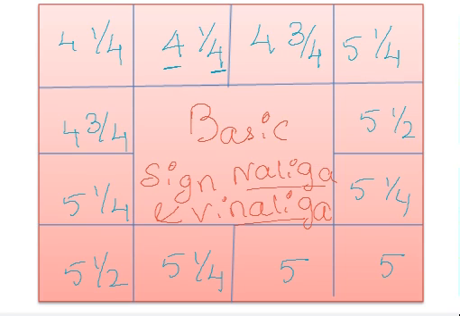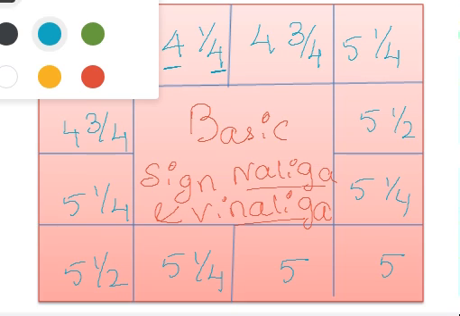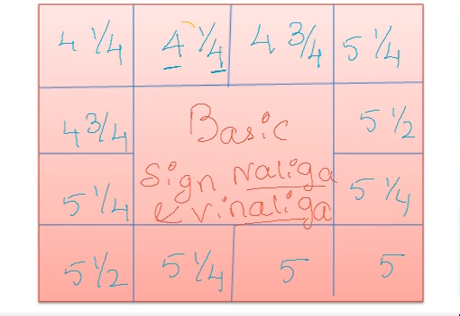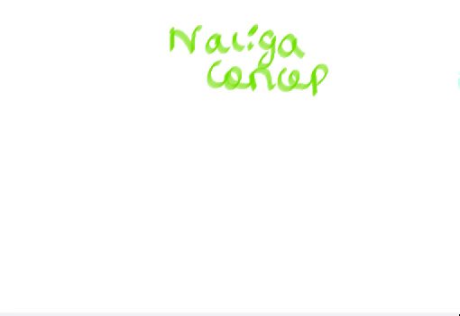Now I will say what is Naliga and what is Vinaliga. As I told you previously, the first number is Naliga and this part is Vinaliga. Now, what is the meaning of this? Why do we have to calculate like this? Everything I am going to explain to you. Before that, I am going to give you a mathematical description of these things. Naliga concepts, you just take this down.